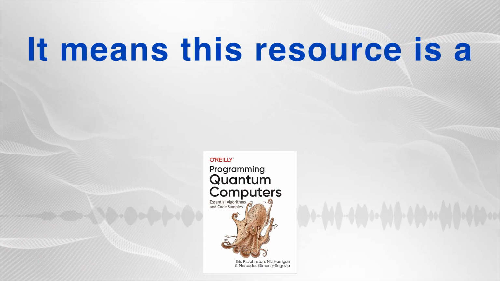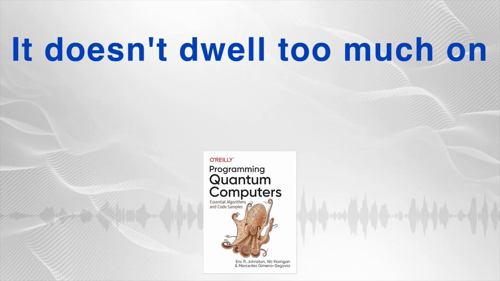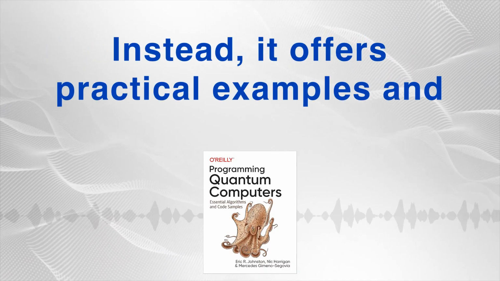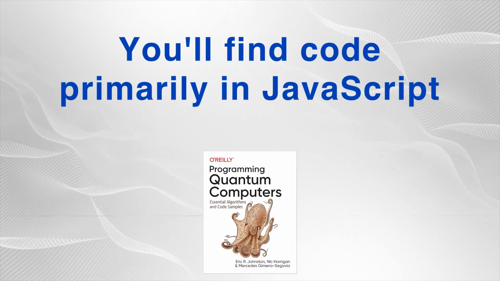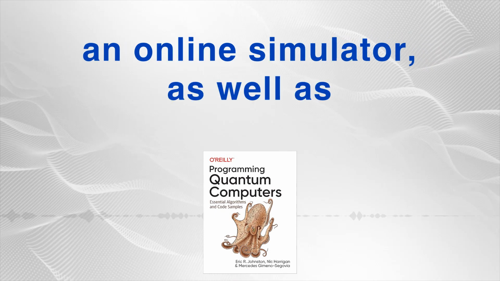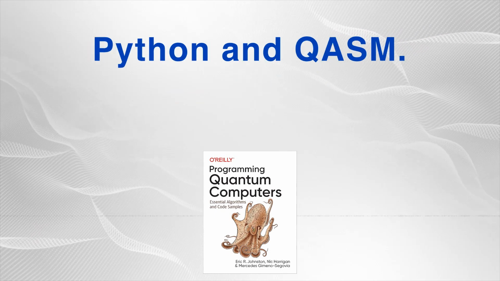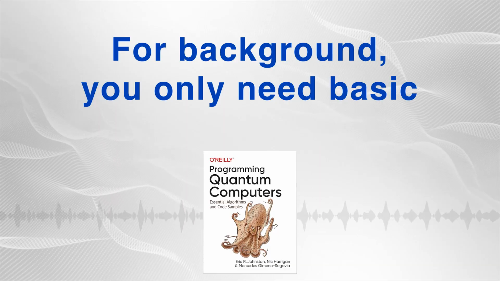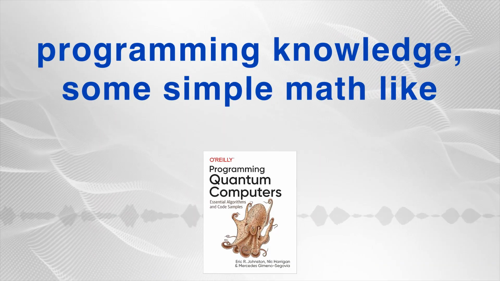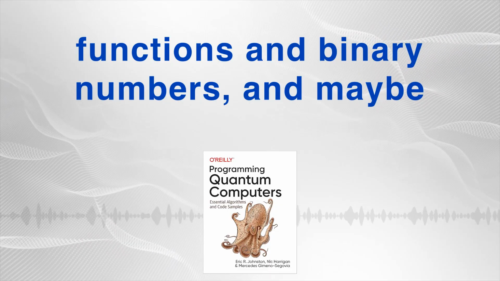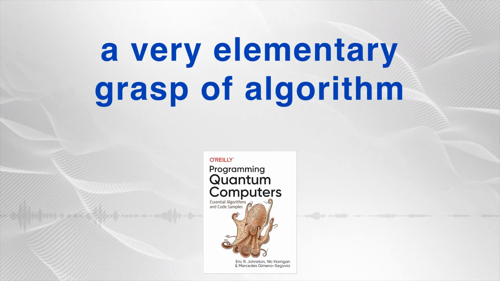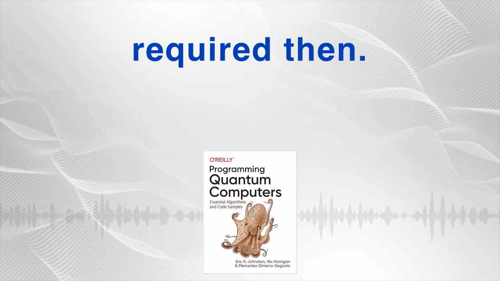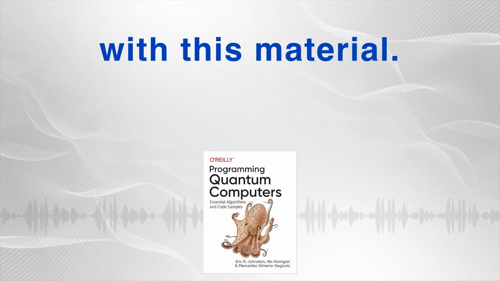It means this resource is a direct, hands-on guide. It doesn't dwell too much on the underlying physics. Right. Instead, it offers practical examples and code. You'll find code primarily in JavaScript for the QCEngine, which is an online simulator, as well as Python and QASM. So it really emphasizes learning by doing. Precisely. For background, you only need basic programming knowledge, some simple math like functions and binary numbers, and maybe a very elementary grasp of algorithm complexity. Big O notation. No advanced calculus or quantum theory required then. No, not necessary to get started with this material.